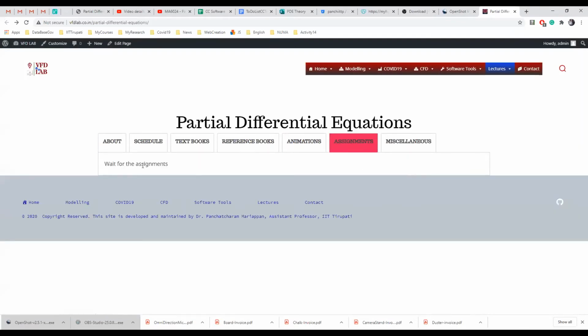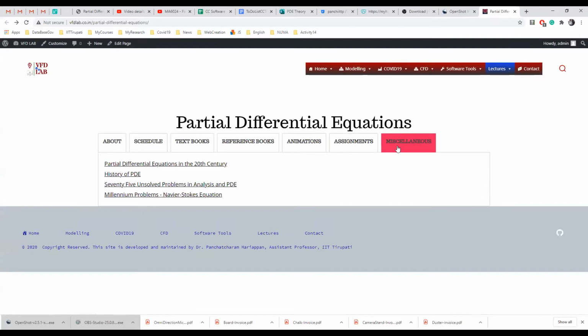And then again, assignments. I will put the assignments over here, and I kept some collections of miscellaneous documents, like partial differential equations in the 20th century. This is the history which you can see of the last century, and the history of PDE, like what history came across PDE. And 75 unsolved problems in analysis and PDE are given here, and the millennium problem, the $1 million question problem, which I will explain in the next class. So the existence and all this, that is another link to check out, as we can go through.